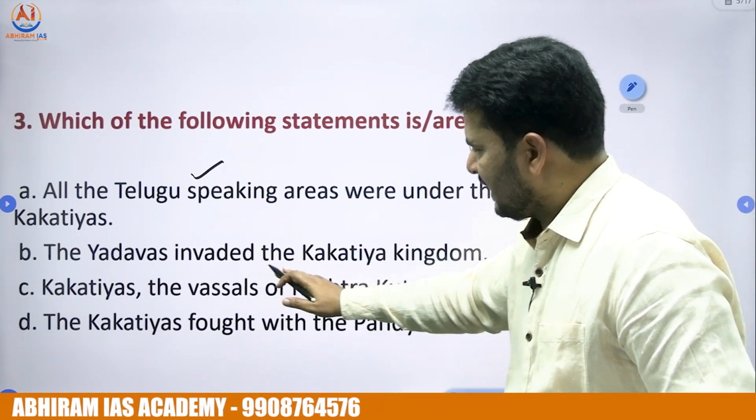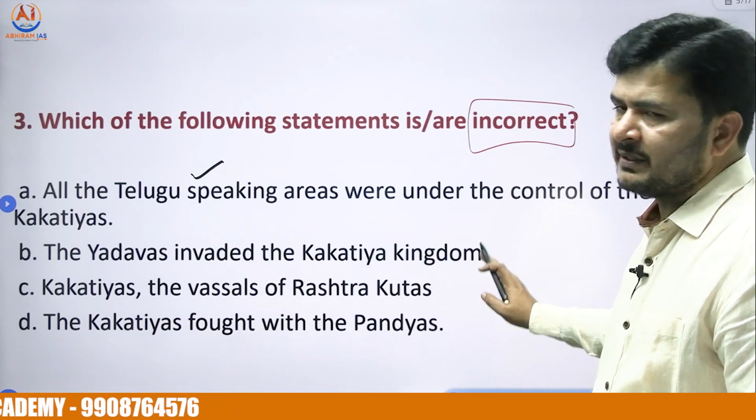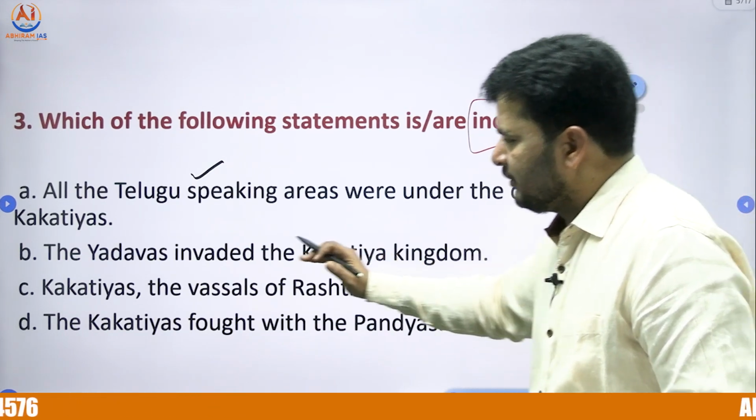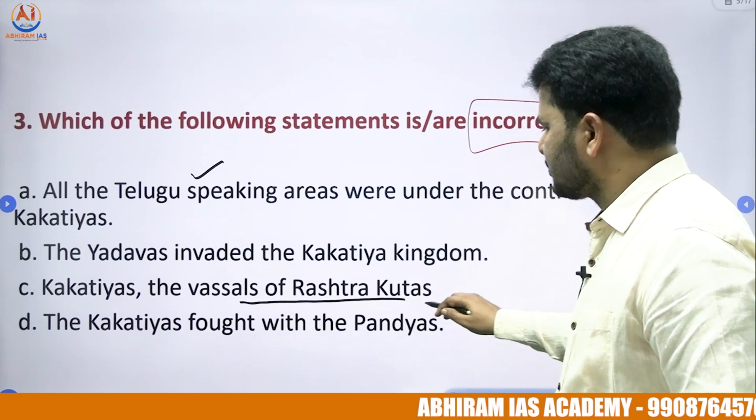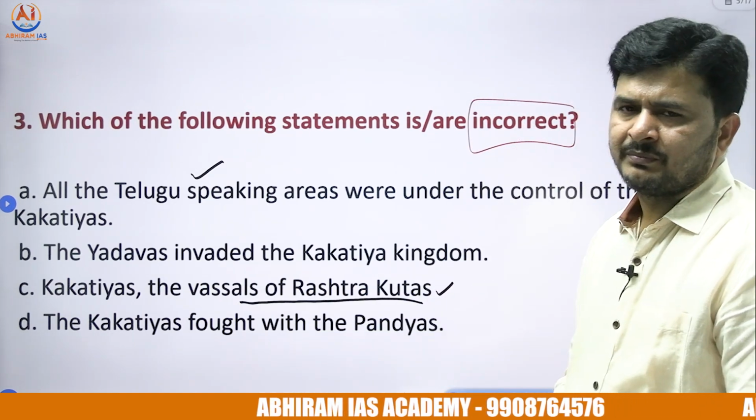Second statement, the Yadavas invaded the Kakatiya kingdom. Keep that aside for a moment. Now come to the third statement: Kakatiyas were the feudatories of Rashtrakutas. In fact, that is correct.